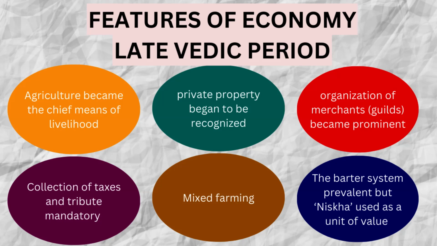Barter system was prevalent, but at a unit of value at a set kora goisile, which is known as nishka. Hey unit to the maximum trading or maximum business were done with that unit of value. So eitu hol economic features of late Vedic period.